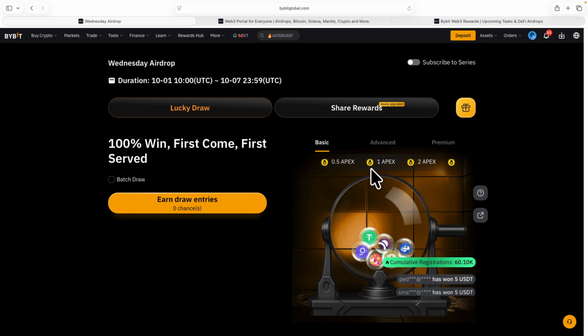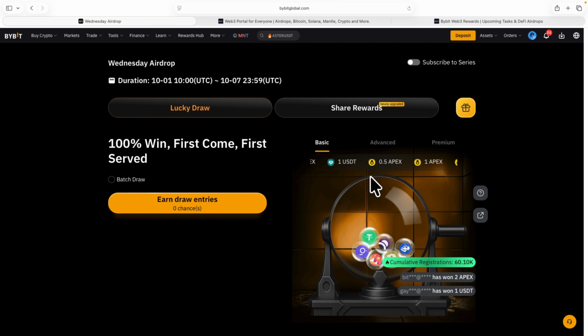And just in case you are wondering, 1 Apex coin is about $2 to $3 right now. So if you are earning, let's say, 3 Apex coin, that's about $6 for you. If you are earning 1 USDT, that's $1. If you are earning 0.5 Apex, that's about $1 to $2. If you are earning 1 Apex right here, this is between $2 to $3 for you. If you're earning 2 Apex coin, that's between $4 to about, I think, $6 or so.